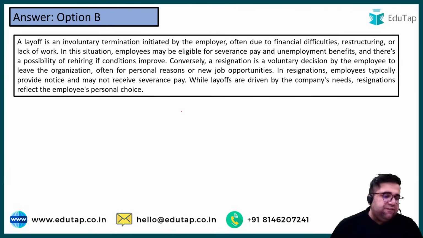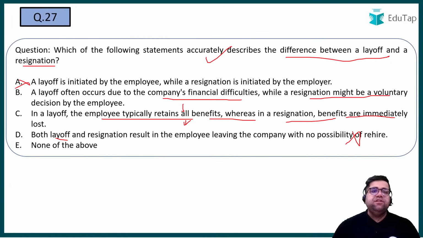So the correct answer will be B. Cool. So I can see many of you have given B only, but Nilesh has gone towards 27C. In layoff, employees typically retain all the benefits? No, some benefits, not all. Like you can get a kind of pay which compensates you for 15 days, but not after that. Right? So the correct answer will be B only.